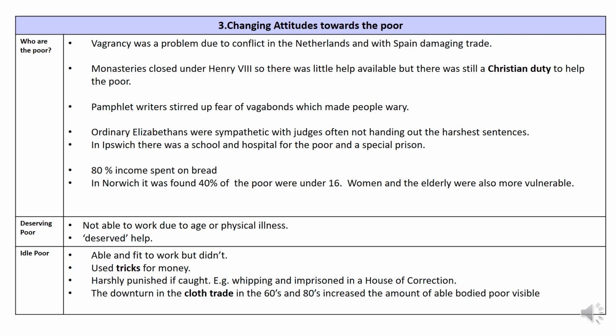They chose to beg instead because they could earn more money doing this, and they might even use tricks to earn some money. They were punished quite harshly though if they were caught with whipping or maybe being sent to a house of correction. And once again, it's worth mentioning that when we've got a downturn in the cloth trade, lots more able-bodied people become seen as idle poor, visible on the town's streets.